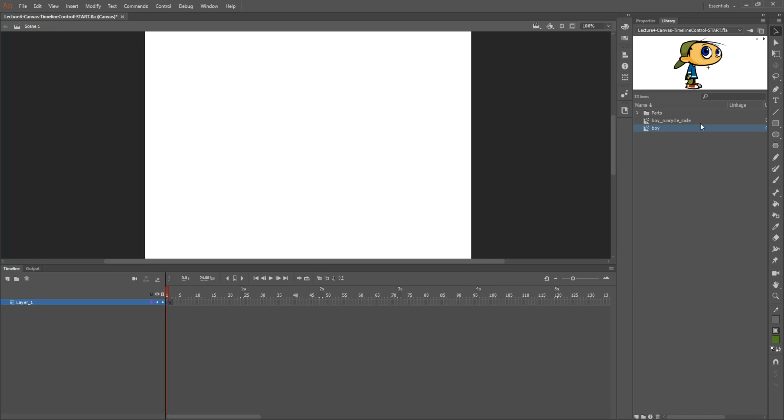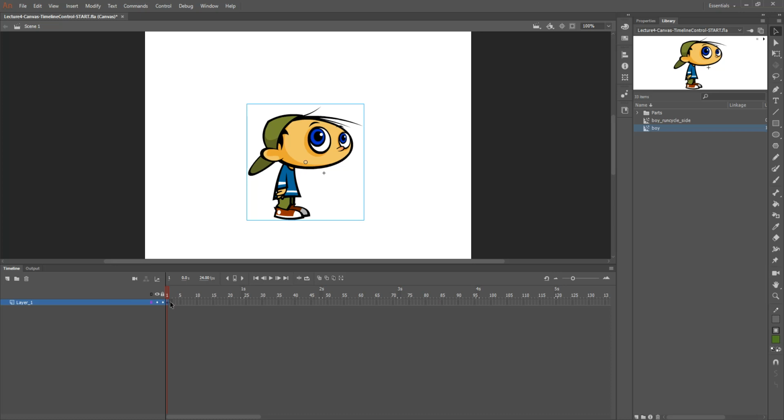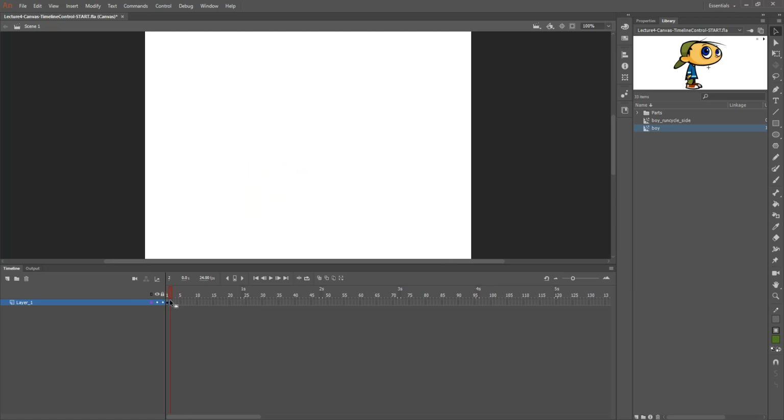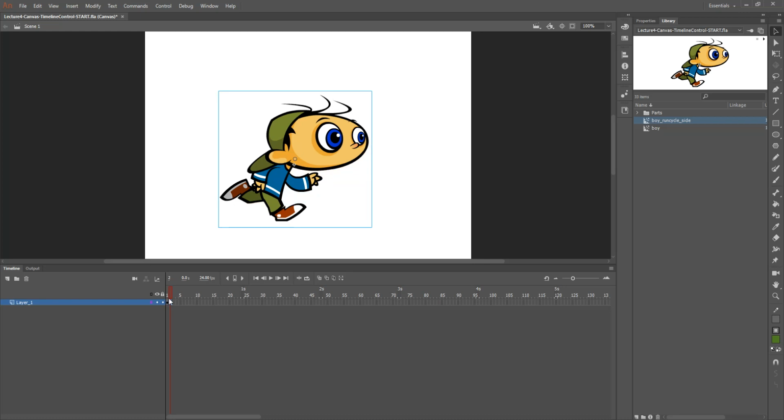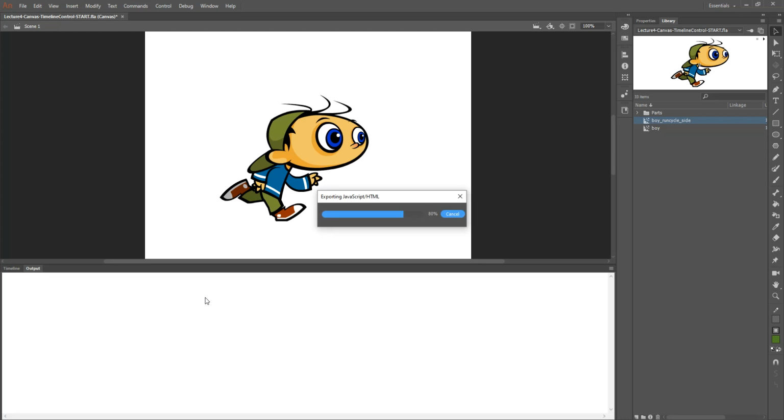And in the first one, I am going to drop the boy standing movie clip. And on the second one, I'll click on the second empty keyframe, and on that one, I am going to be dropping the running animation. So my movie clip will basically be switching between these two things. Now, if I play this, what's going to happen is I am going to have a looping movie where